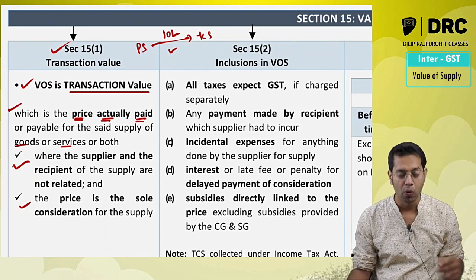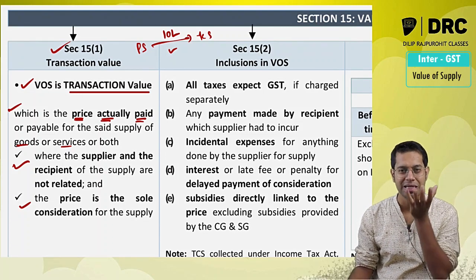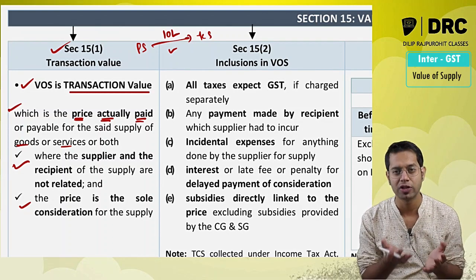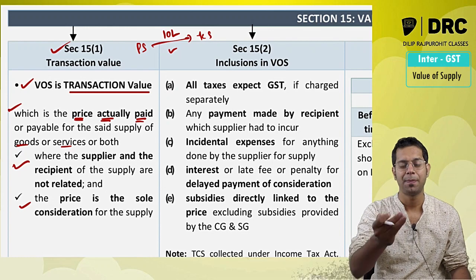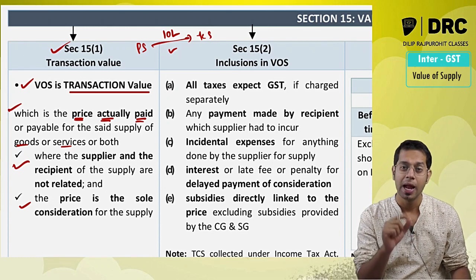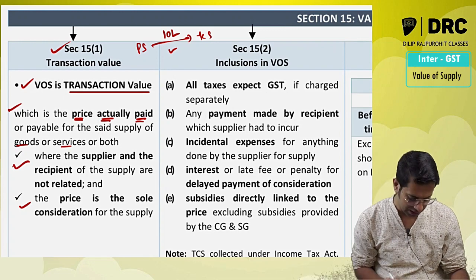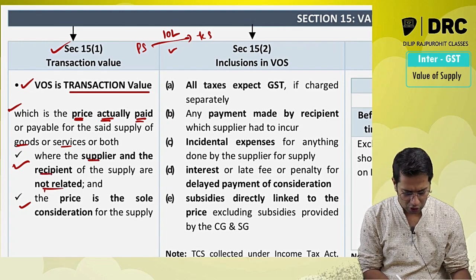I'll repeat. What is value of supply, sir? Value of supply is transaction value. Sir, what do you mean by transaction value? Transaction value is the price which is actually paid or payable, where the supplier and the recipient are not related, and the price which you are paying is the only consideration, or the sole consideration. Supplier and recipient should not be related persons.